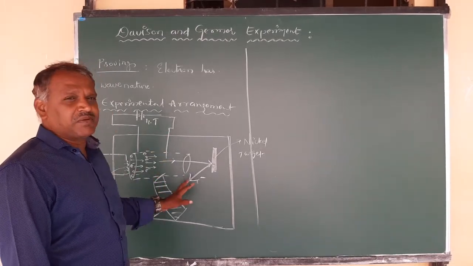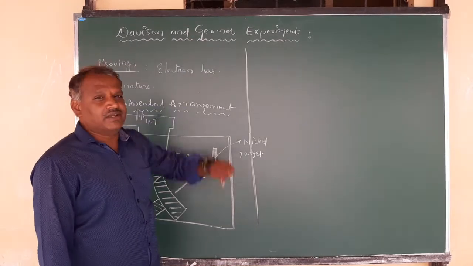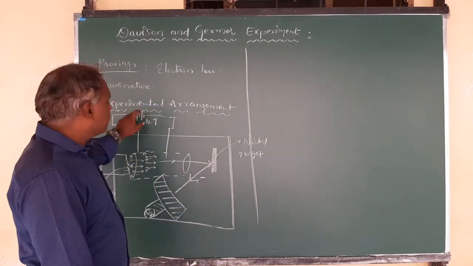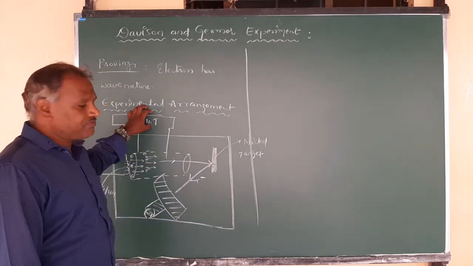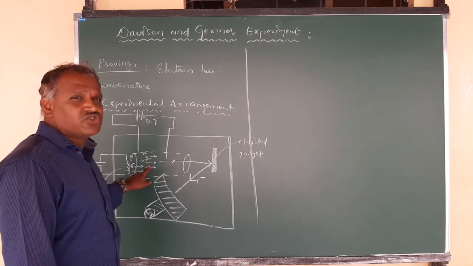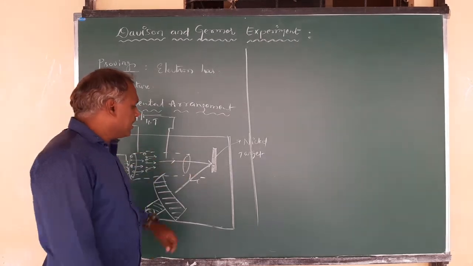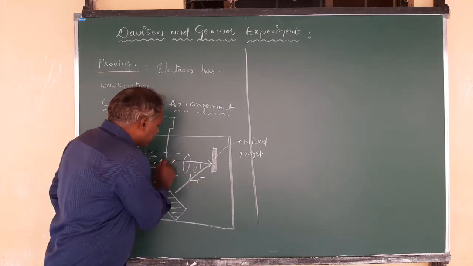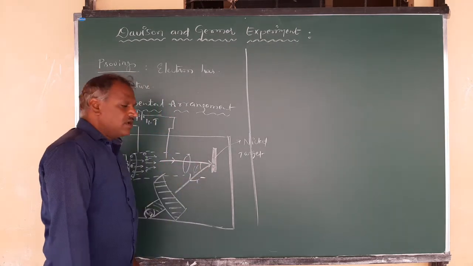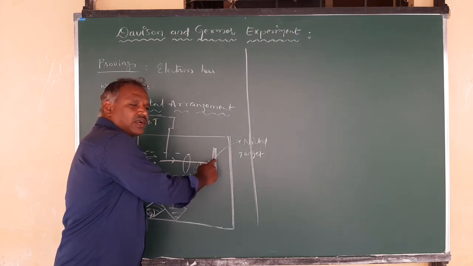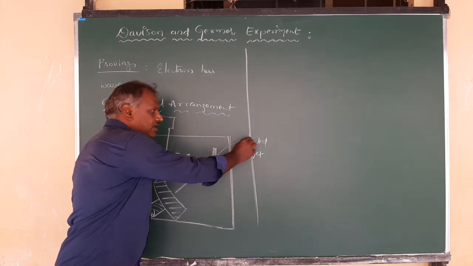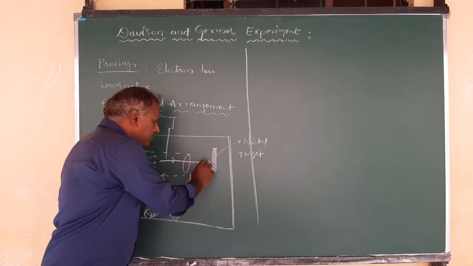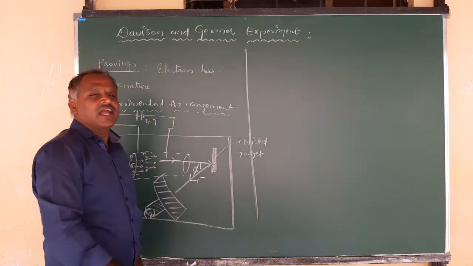So in this experiment, the potential is varied for these electrons, and this is the scattering angle. The angle of incidence is the initial direction of the electrons, but once they collide with the nickel target, they are scattered at different angles, that is the scattering angle.